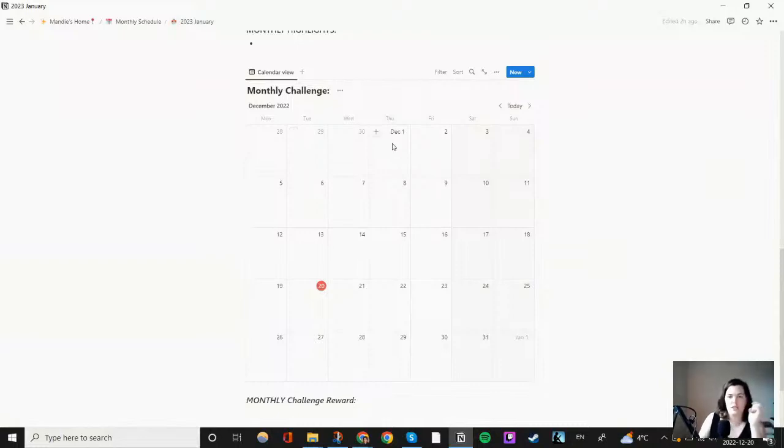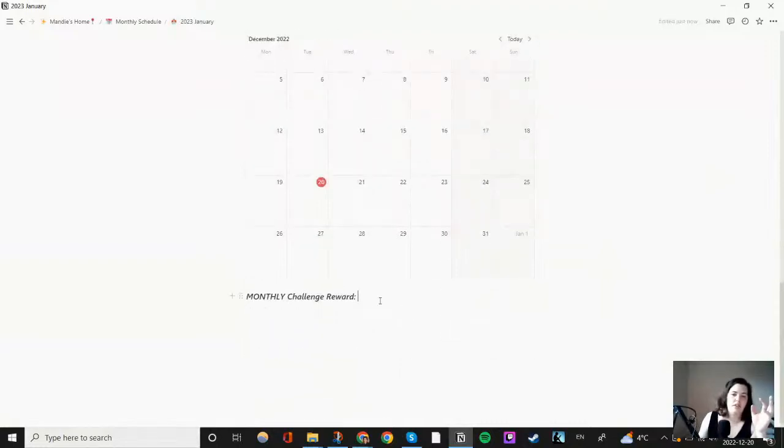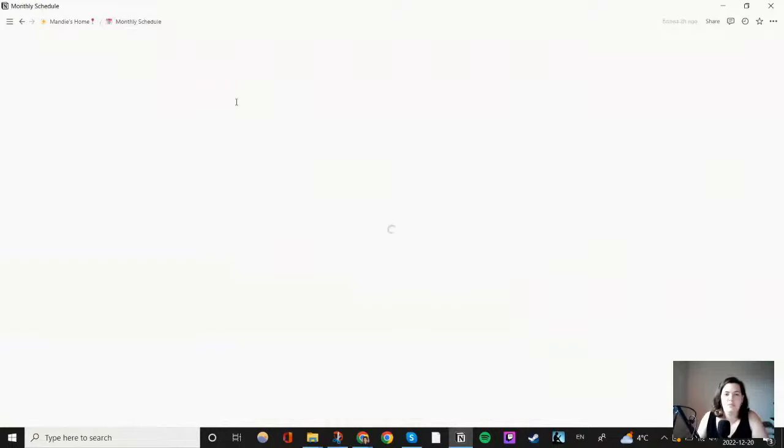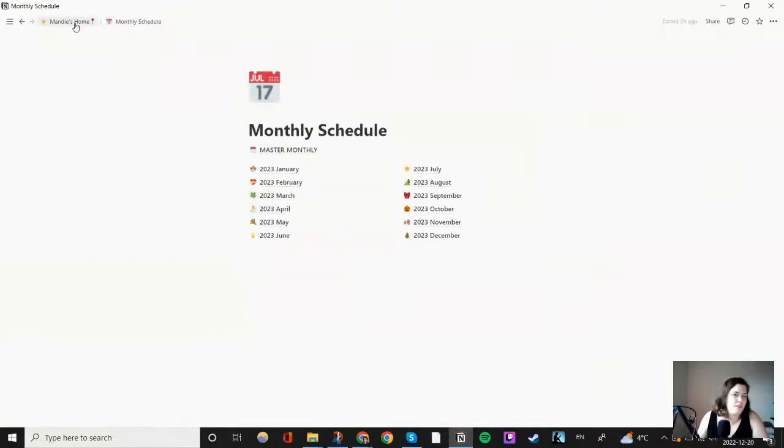That's going to go in here, so every day I can find a way to check it off. I want to figure out a better view. I'm going to try this out and see how that works. And then if I complete this challenge, there's something I'm going to let myself do, something that I want or look forward to, because my brain needs some sort of reward. So that's basically what this setup is.